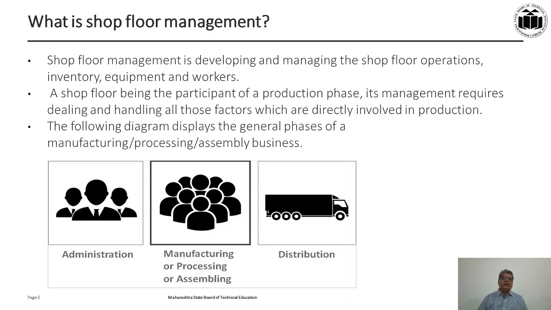The inputs are the raw materials, the utilities and so on. So the operations are controlled, managed, and ultimately the products are created. Those products are then packed and warehoused and then distributed to the customers, or they are sent to the factories which require them for further processing.